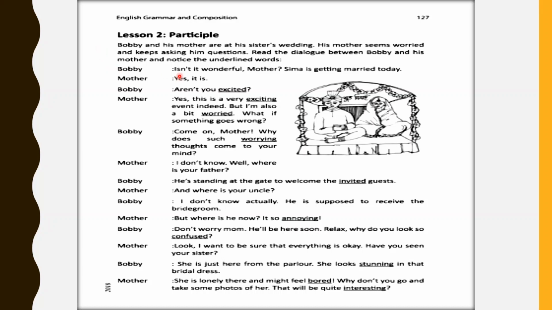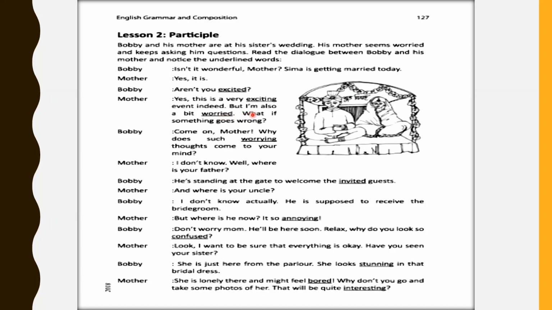Bobby: Isn't it wonderful, Mother? Shima is getting married today. Mother: Yes, it is. Bobby: Aren't you excited? Mother: Yes, this is a very exciting event indeed. But I'm also a bit worried.